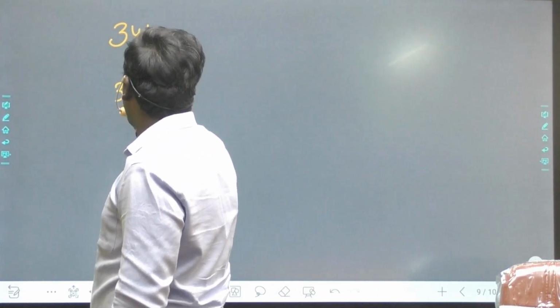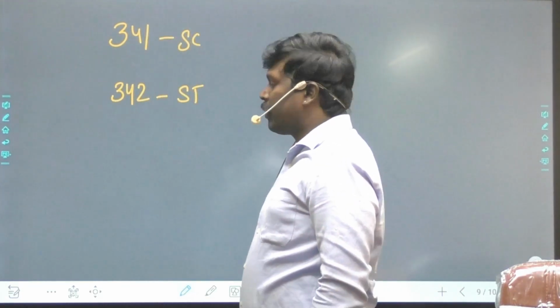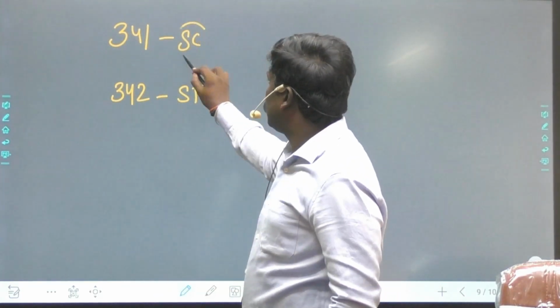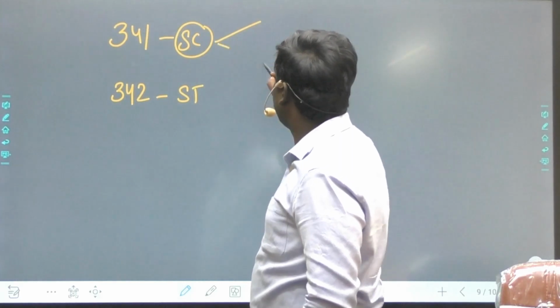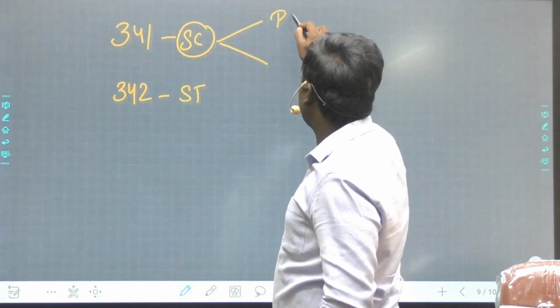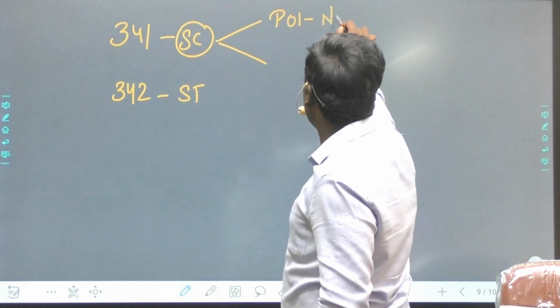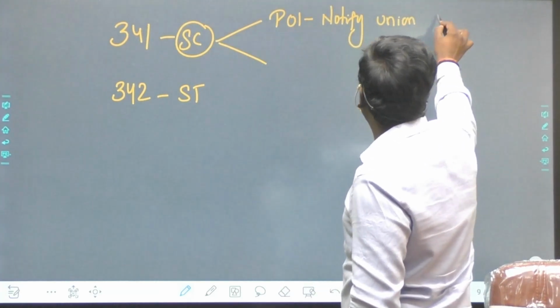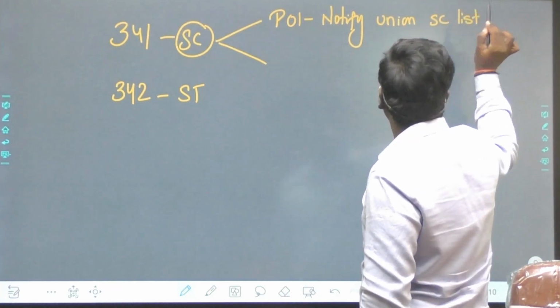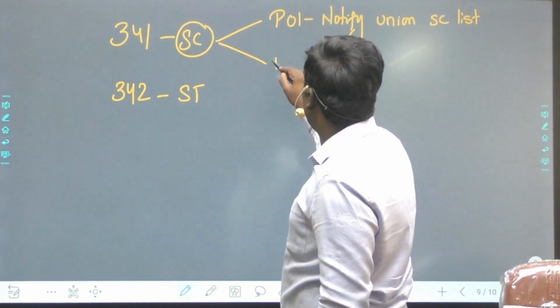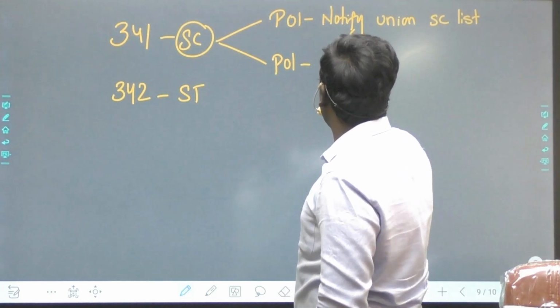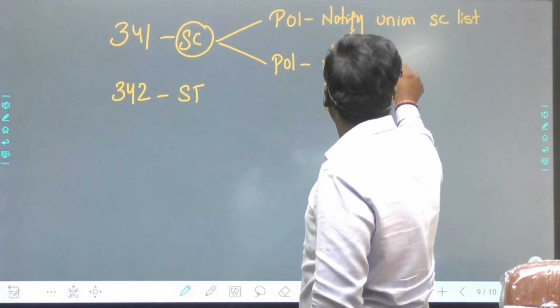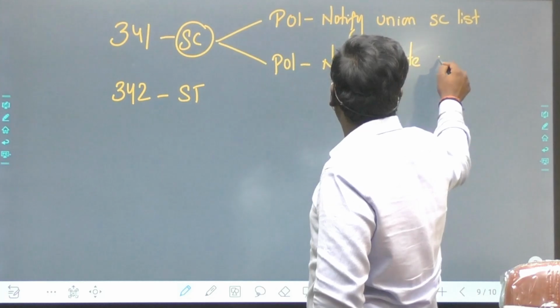341, 342. What is Article 341? According to Article 341, the President of India has the authority to notify the Union SC list. The President of India also has the authority to notify a state SC list.